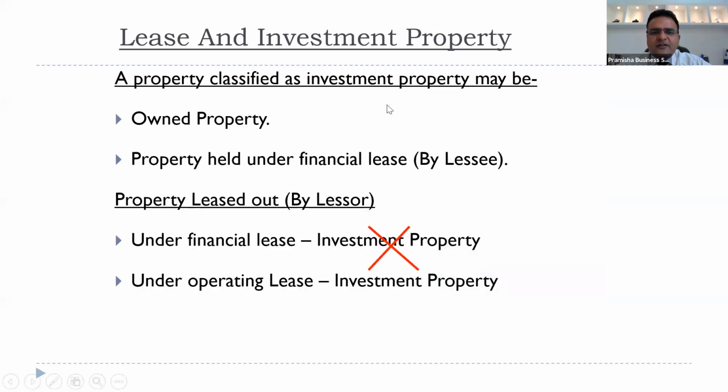A property classified as investment property may be owned property, or may be property held under a finance lease. Property leased out by a lessor under finance lease or operating lease: if someone has given it out on finance lease, and the other party has taken it on finance lease, that means the property has been sold indirectly by the lessor. If it is sold indirectly by the lessor, it is no more part of the investment property. It is no more even part of the books. But if they are holding a property which they have given out on rent, they can continue to show it as part of investment property.